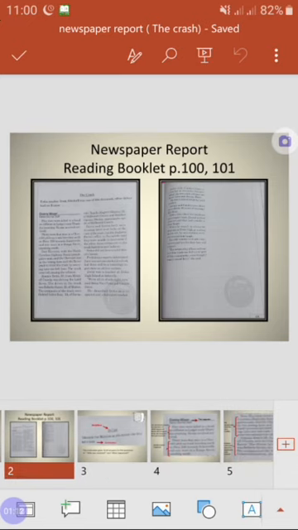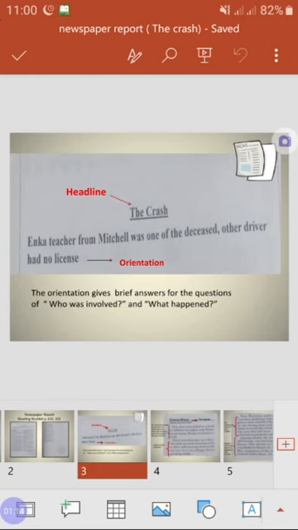Okay, so let's start. The crash. Here the crash is the headline of the report. It's like the title of the report. Enka teacher from Mitchell was one of the deceased. The word deceased means dead. Other driver had no license. The word license is a document that allows or gives the permission for a person to drive. So without this document, you cannot drive.